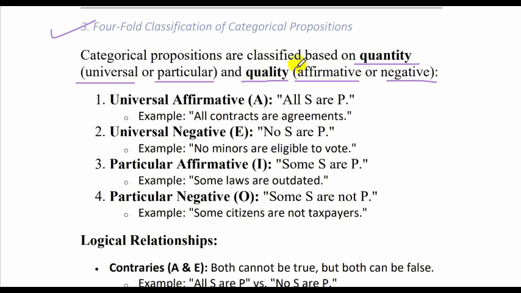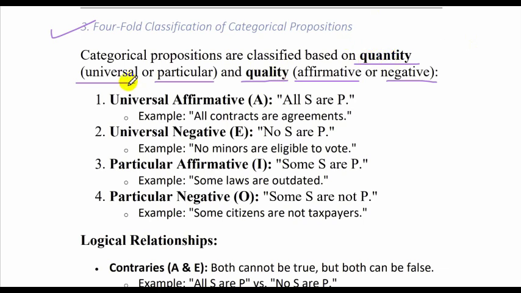So let's begin. The categorical propositions have either a quantity or a quality. When we look at all the examples, it will become more and more simple. Don't worry about it. It's a very simple process. The concept is very simple. Once you understand, you'll love this.